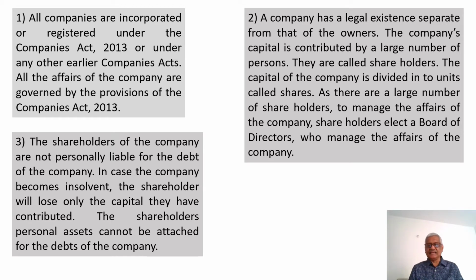A company has a legal existence separate from that of the owners. The company's capital is contributed by a large number of persons. They are called shareholders. The capital of the company is divided into units called shares. As there are a number of shareholders, to manage the affairs of the company, shareholders elect a board of directors who manage the affairs of the company.